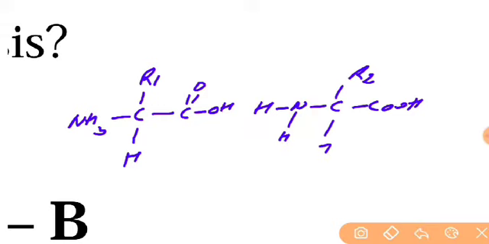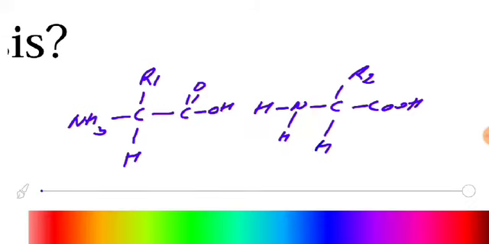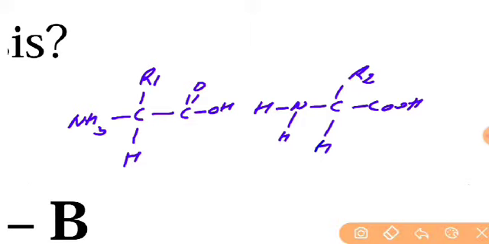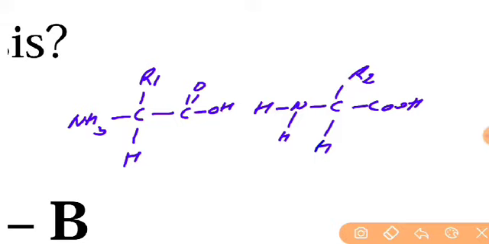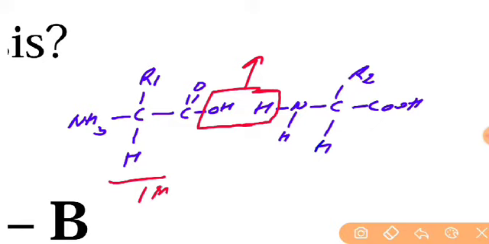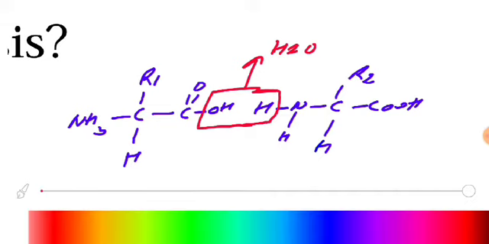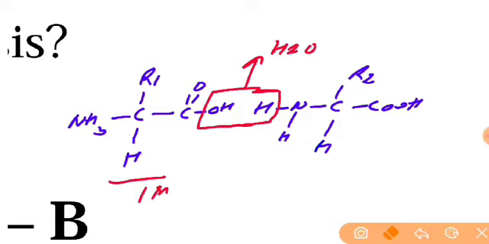Actually the amine group of one amino acid is near to the carboxylic group of another amino acid. So this amino acid has the amine group, and it involves its hydrogen with the OH of the carboxylic group of the first amino acid. This releases water, and as the water is released, a bond forms. That bond is known as the peptide bond.